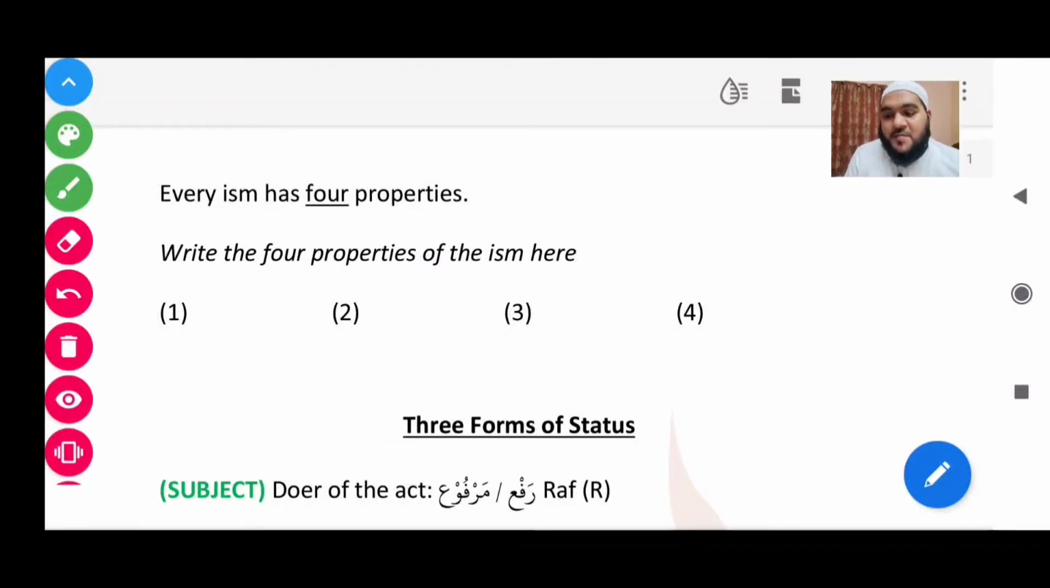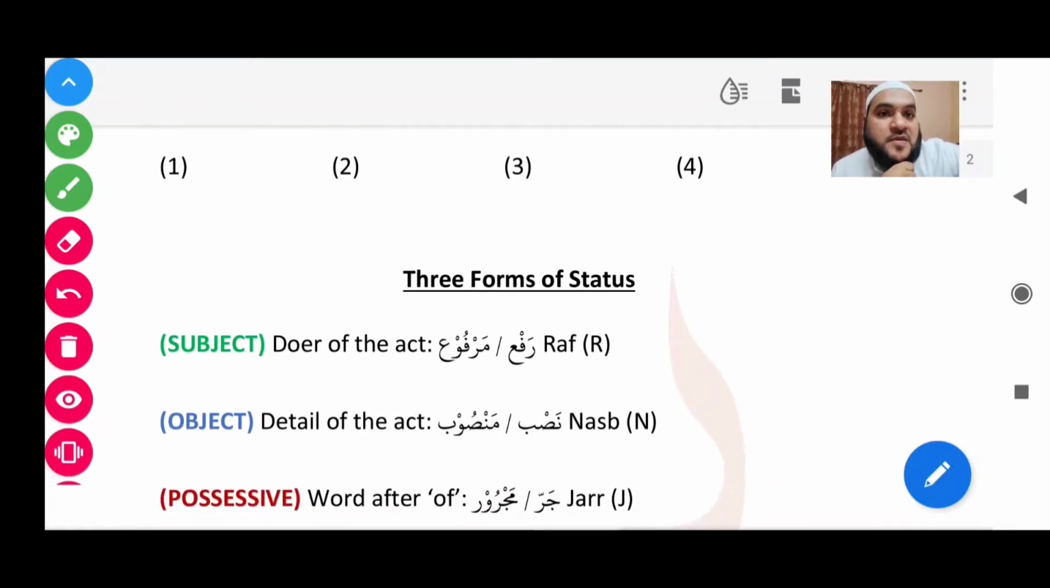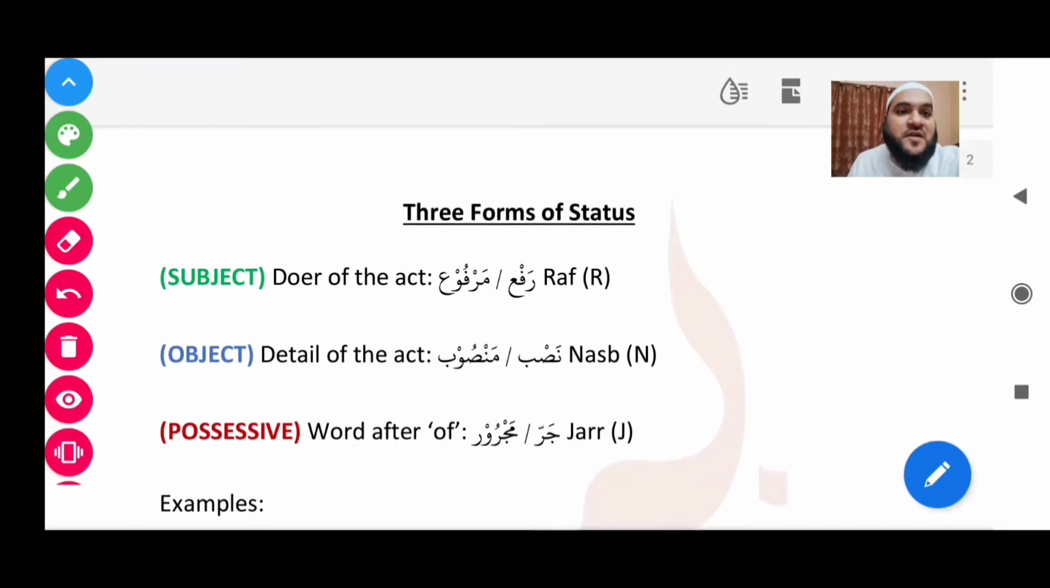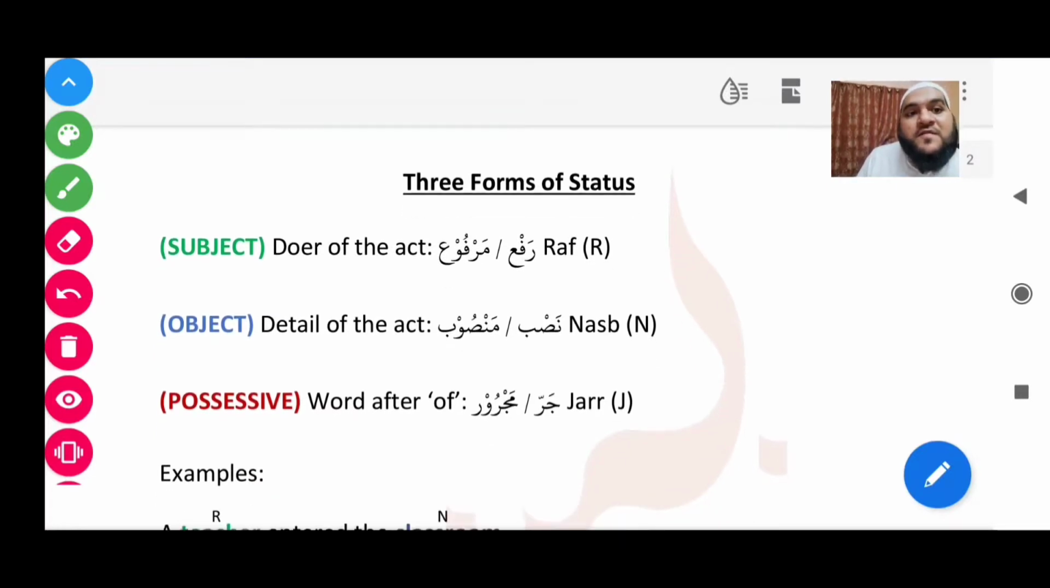Bismillahir Rahmanir Rahim. So let's quickly go through what is written and start doing practice of examples, inshallah. So you can write here the four properties of the ism: status, number, gender, and type. Three forms of status that we studied: raf, nasb, jar.